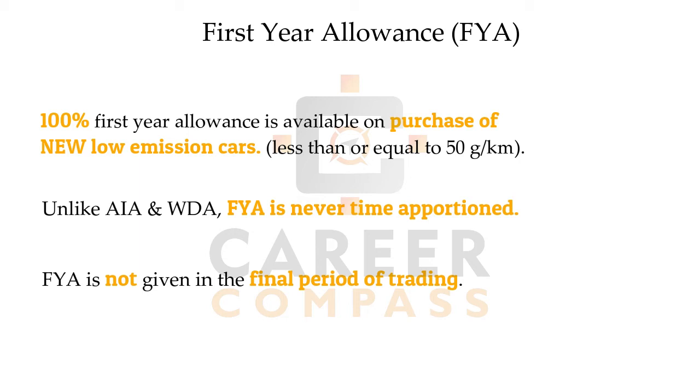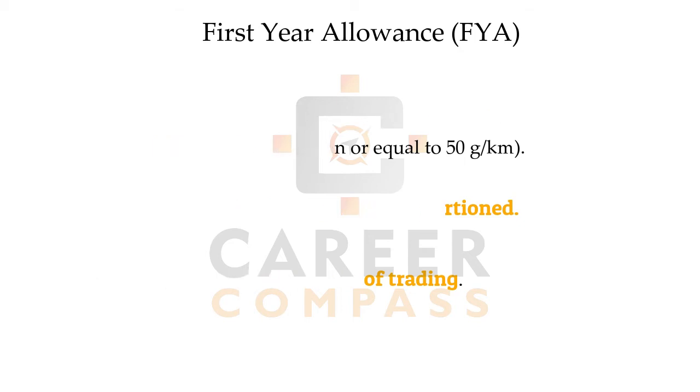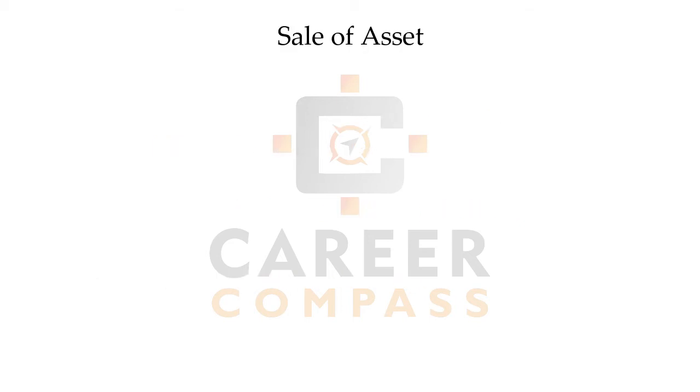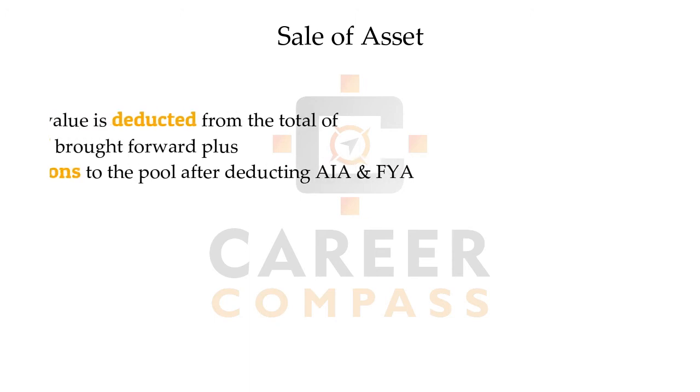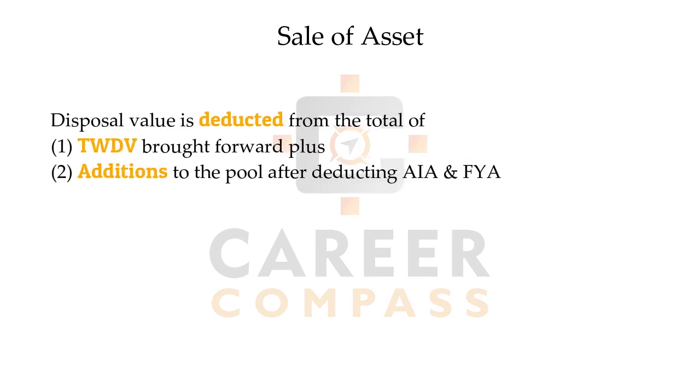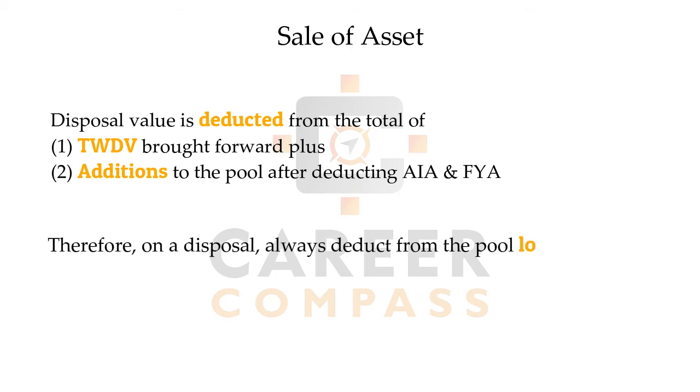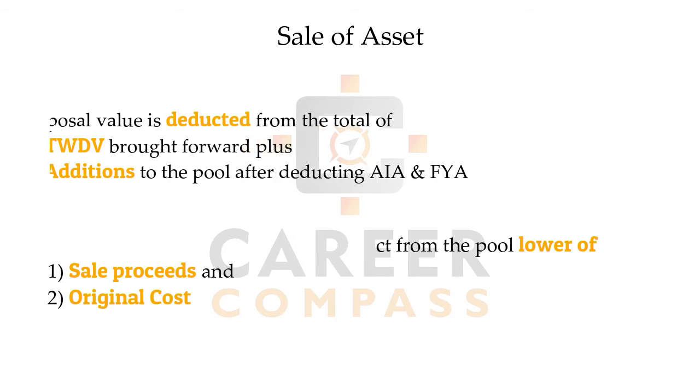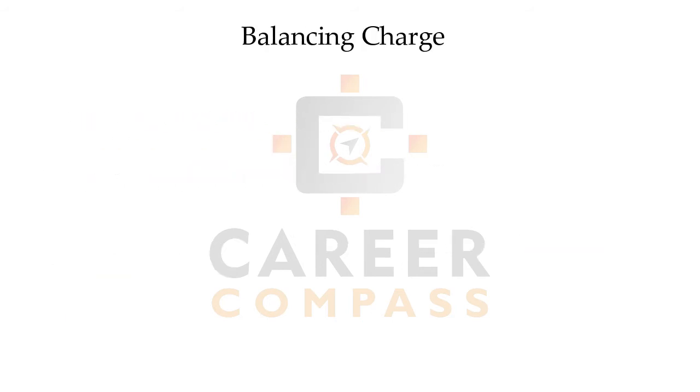Here, students, we are done with the allowances, but the next concept is what will happen when we sell any asset. First, we have to add the brought forward balance, that means the opening balance, and any addition during the year. Then we have to total both the figures, and then we have to deduct the disposal value. But here, students, the disposal value that can be deducted in the capital allowance will be the lower of disposal proceeds or the original cost. Done. Then after, students, next topic is balancing charge.